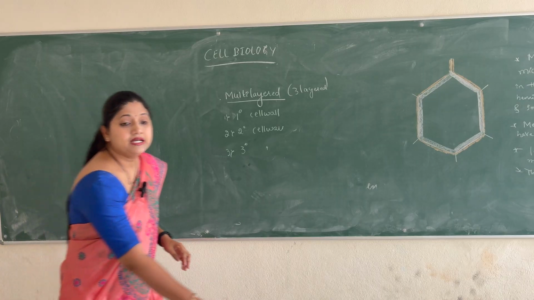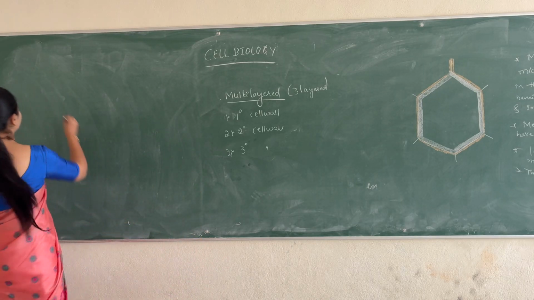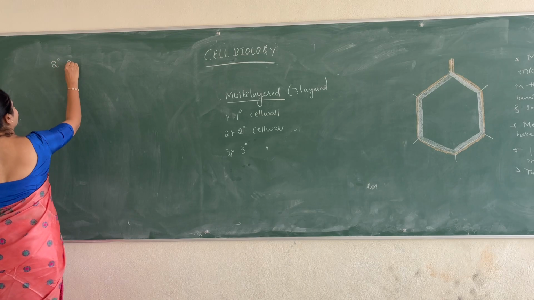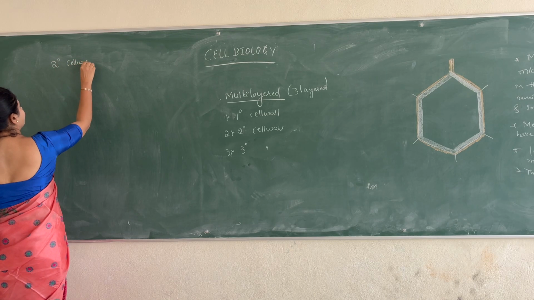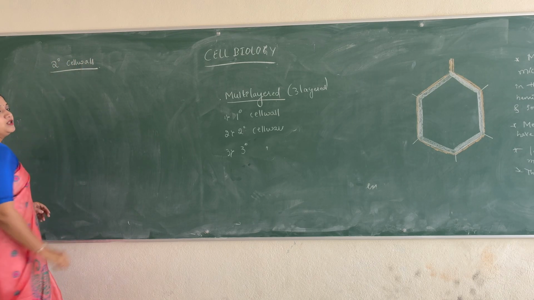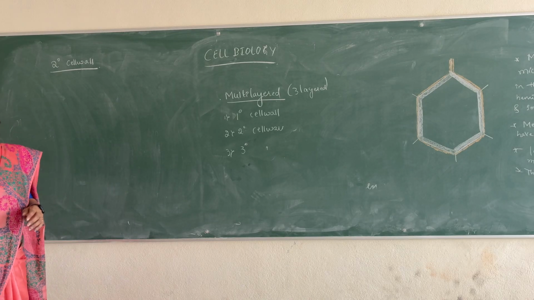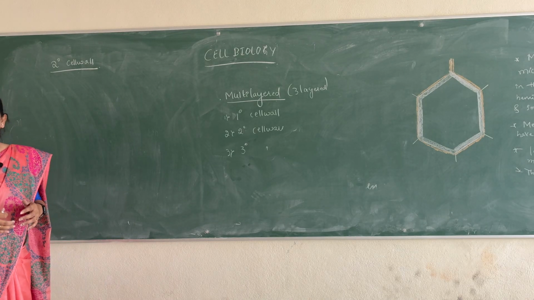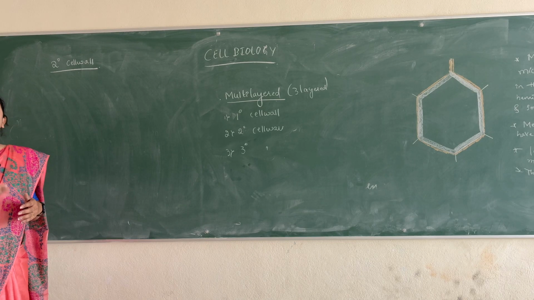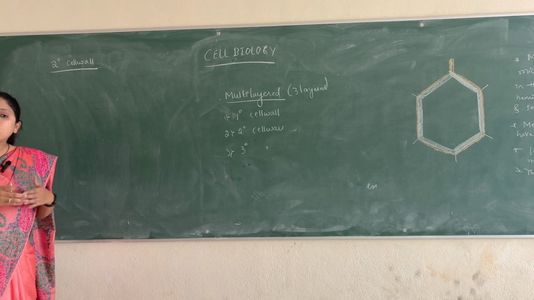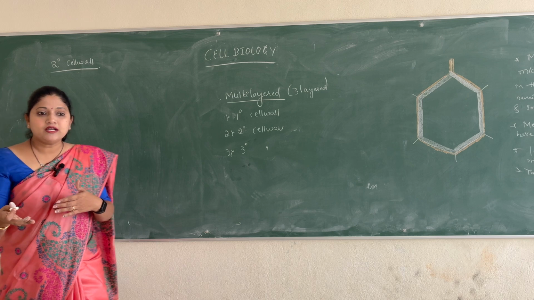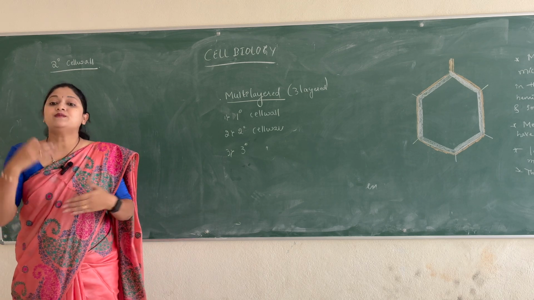Coming to the secondary cell walls. The secondary cell wall again has layers in it. The cell wall itself is multi-layered.